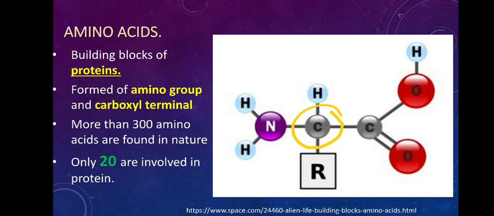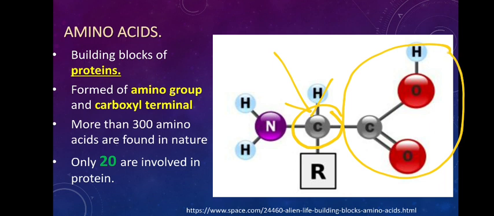Its 4 valencies are satisfied by 4 different groups. Here there is one H bound to one of the valencies, and then there is a carboxylic group, C double bond O, OH, COOH, the carboxylic acid. Then there is the amino group, NH2.